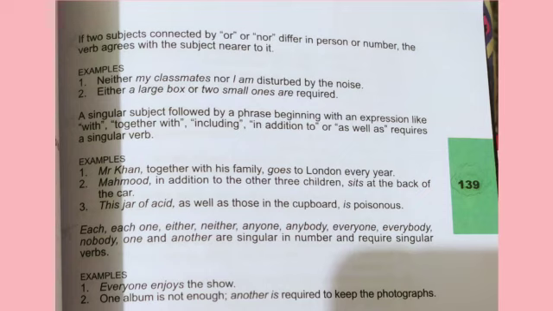Okay, now look at the next example. This jar of acid as well as those in the cupboard is poisonous. We haven't used "are"; we have used "is", a singular verb. This jar of acid is a singular subject and it is followed by a phrase "as well as those in the cupboard". But we don't have to get confused. We have to use a singular verb.